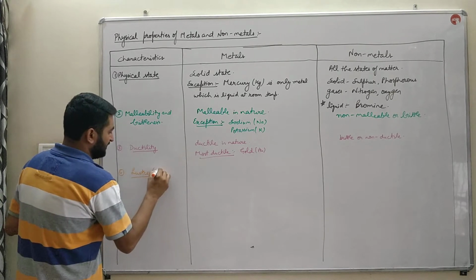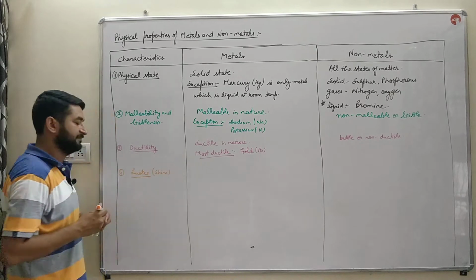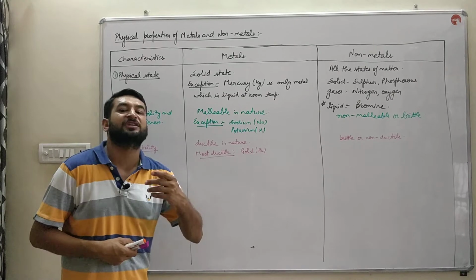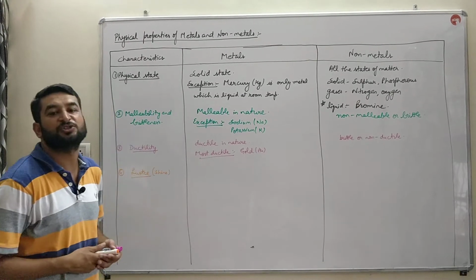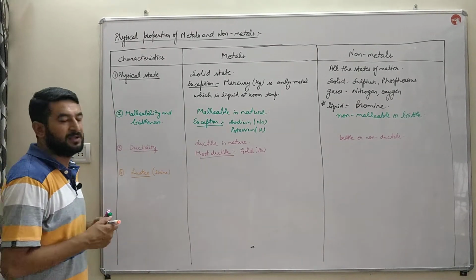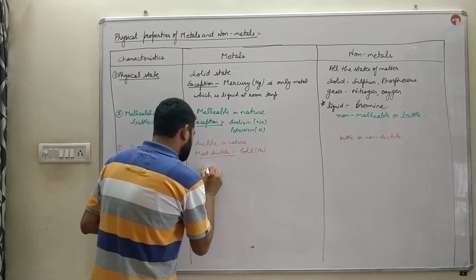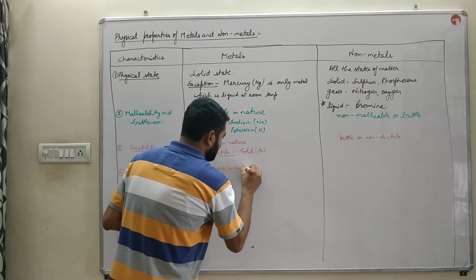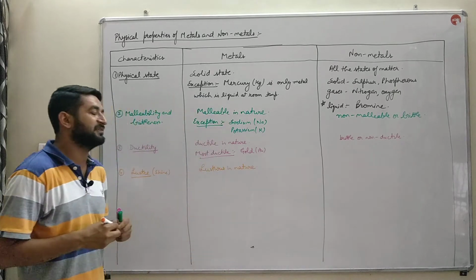luster, means shine. The property due to which the surface of an element gives a shiny appearance is known as luster. Metals are lustrous in nature. They have a shiny appearance, children.